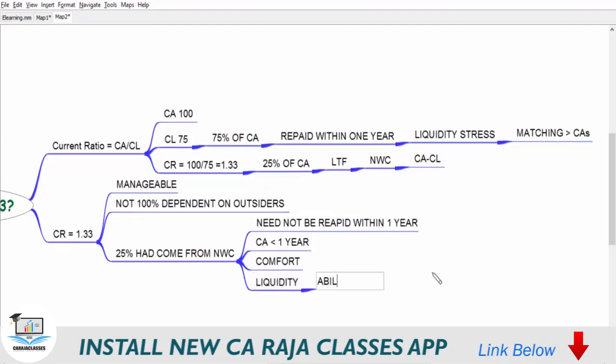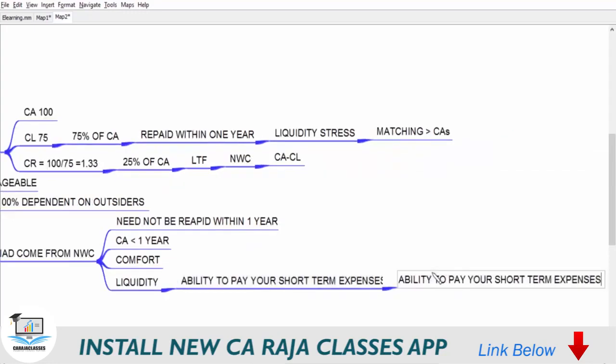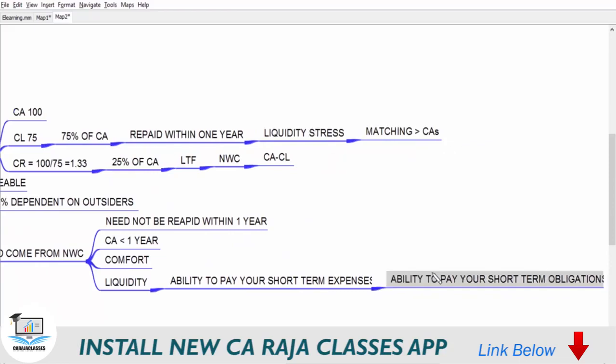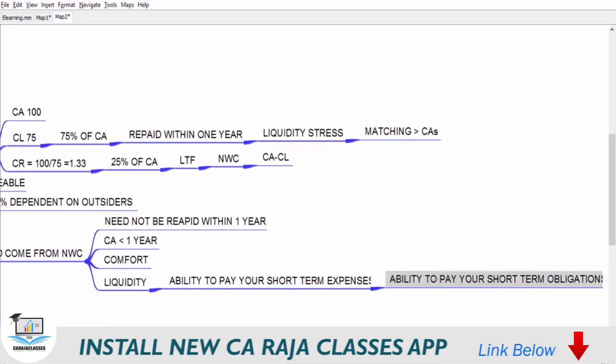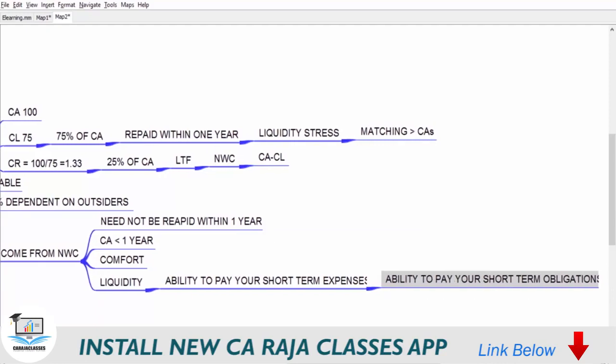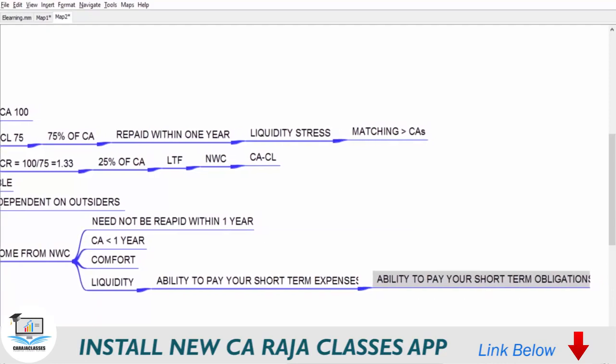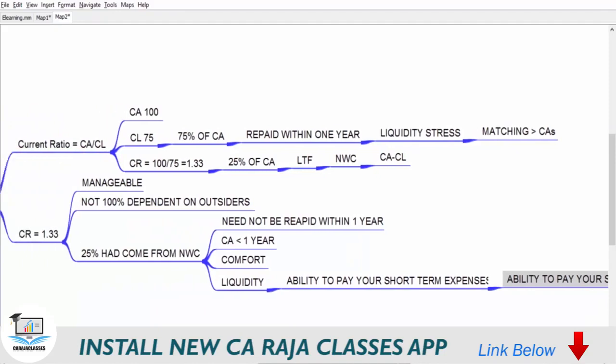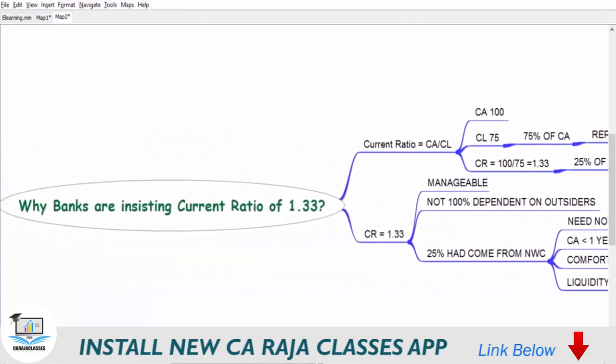Liquidity means your ability to pay your short term expenses and short term obligations, and all these are made possible when you are allowed to retain certain cash or certain money generated in business within the business, and all those are possible when you have a current ratio of 1.33, and that's why banks are insisting on a current ratio of 1.33.